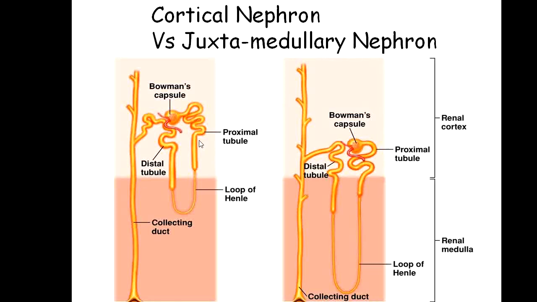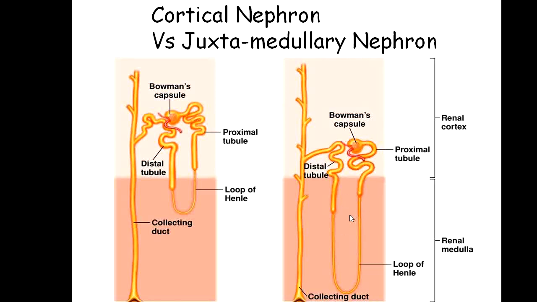A very important nephron is the juxtamedullary nephron, which is responsible for the formation of urine as well as the osmoregulation. While the cortical nephron is responsible only for the formation of urine, it is not responsible for the osmoregulation of the kidney, not osmoregulation of the body. It is also responsible for the osmoregulation of the body, but it is not responsible for osmoregulation of the kidney. The juxtamedullary nephron is responsible for the osmoregulation of the kidney.